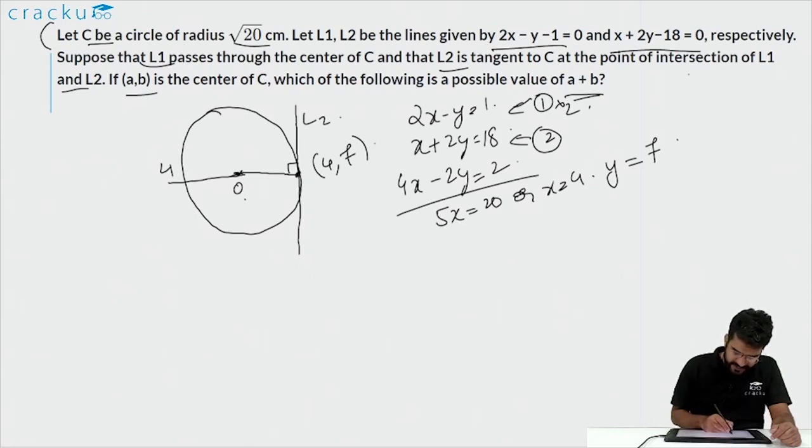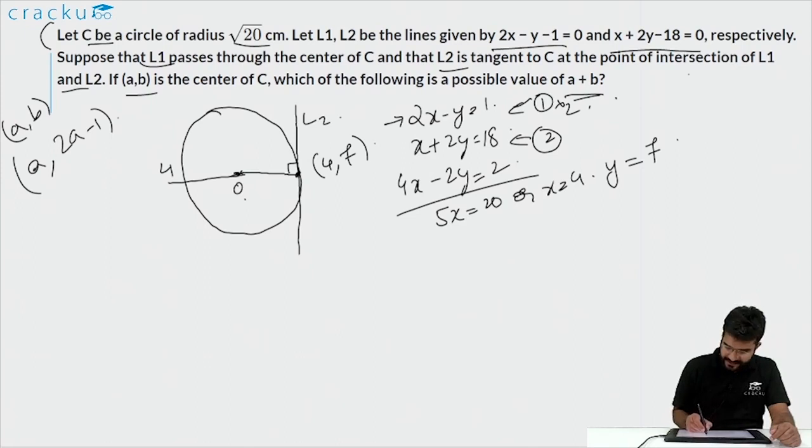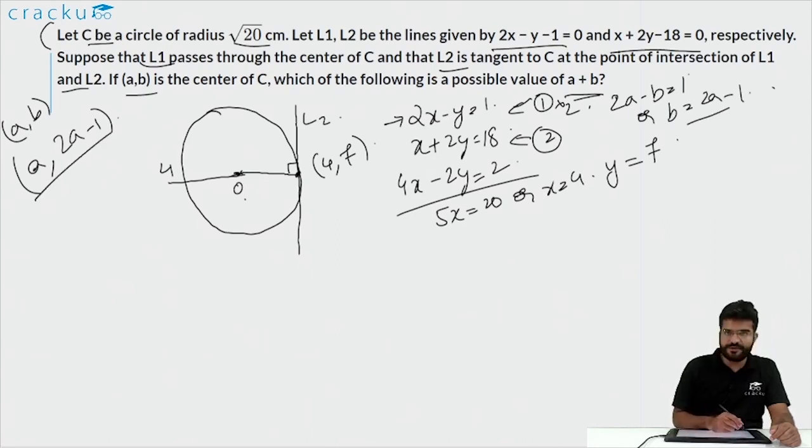Now we know that the center lies on the line L1, that is on this line. So let us assume that the point is a, 2a minus 1. Even though it is a, b, we can easily conclude from the equation of the line that 2a minus b is equal to 1 or b is equal to 2a minus 1. So we'll assume that the center is a, 2a minus 1.